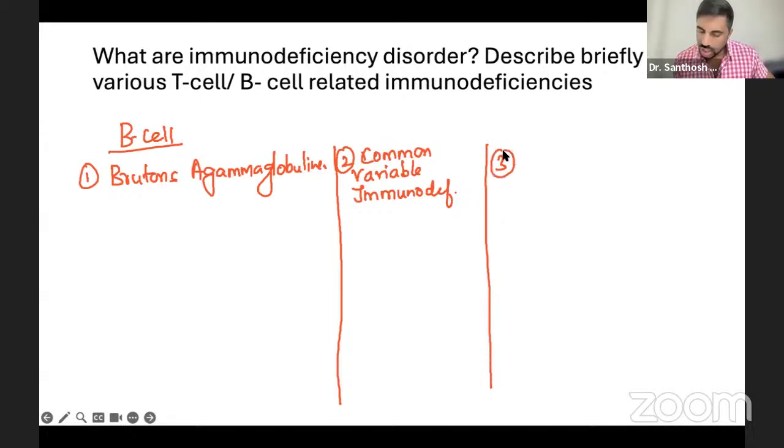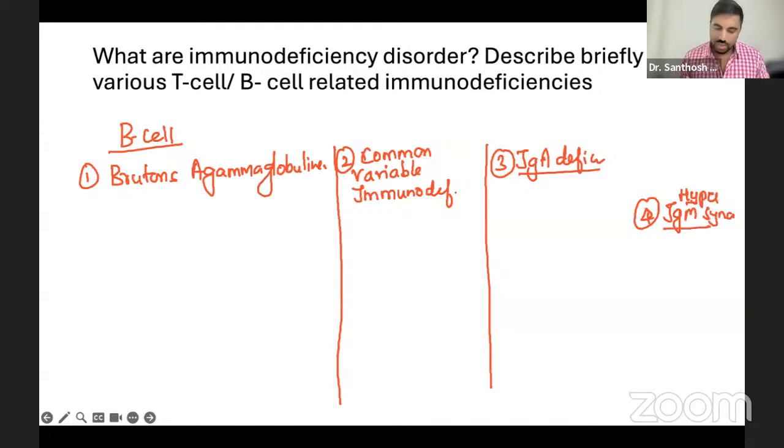Third is your IgA deficiency. The last one is your hyper IgM syndrome. Just like the name says, this is the easy one. It's very easy, you only have to accept the concept. When the B cell means itself, generally what we're talking about is the immunoglobulins, that is antibodies.